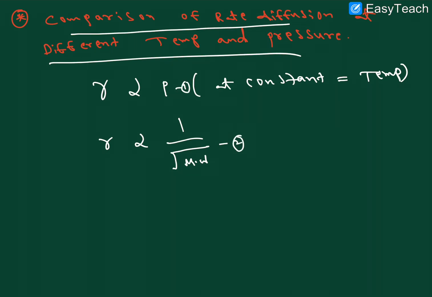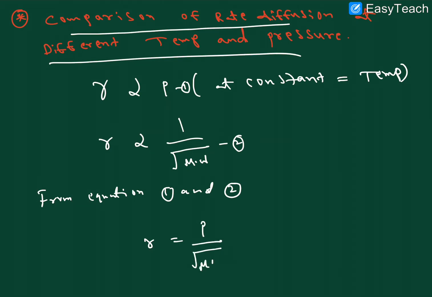This is equation 1 and this is equation 2. From equations 1 and 2, rate is directly proportional to pressure by the square root of molecular weight.